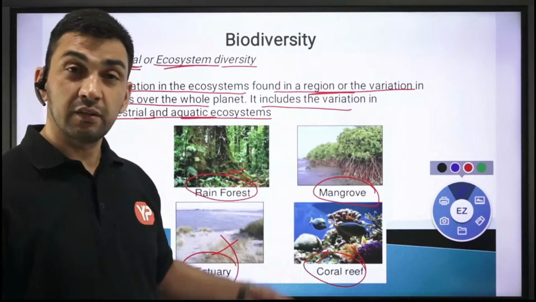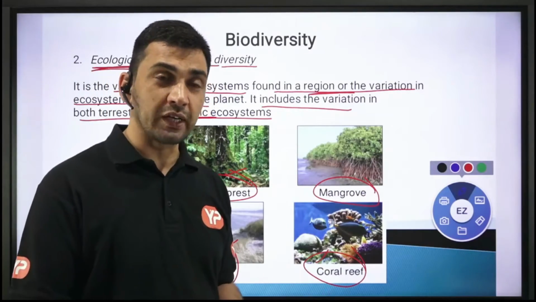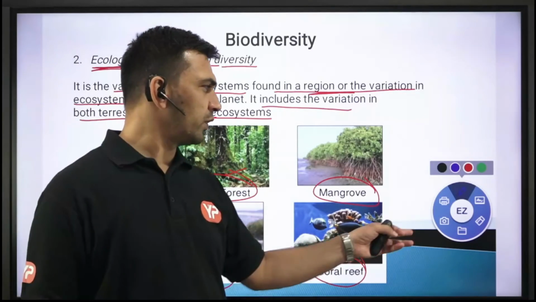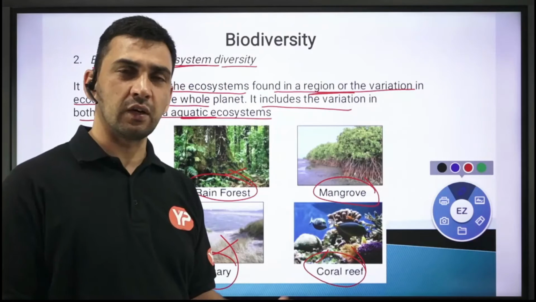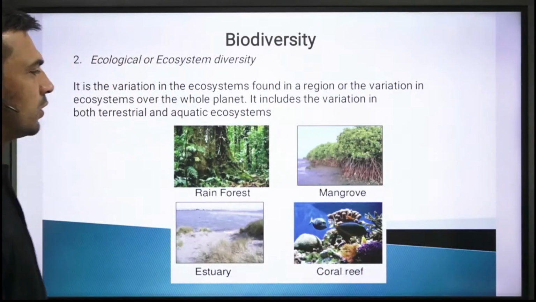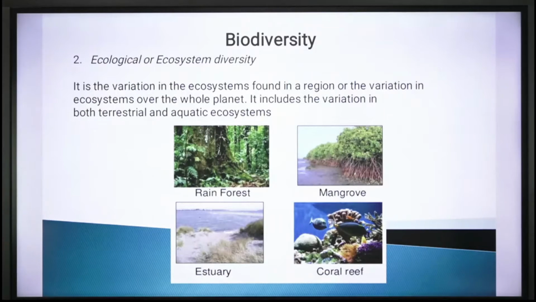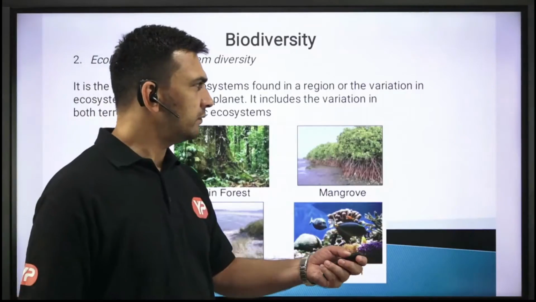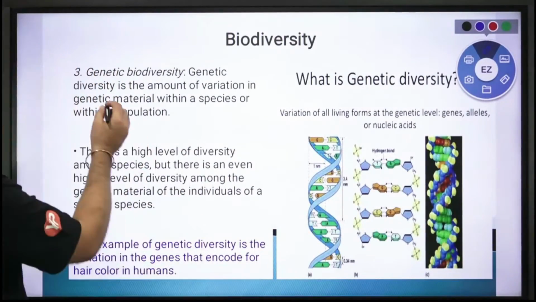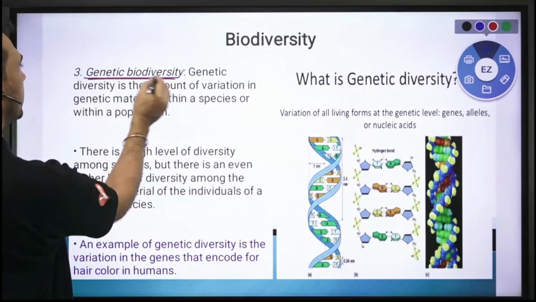Like we have desert ecosystems, tropical rainforest we talked about, rainforest, other deciduous forest and all those, depending upon mountainous areas and all that. So different types of ecosystems we are having, and we gave it the name ecological or ecosystem diversity. So with a larger number of ecosystems we will say it is ecologically very diverse, ecosystem-wise it is very diverse. Another form of diversity is known as genetic biodiversity, right?